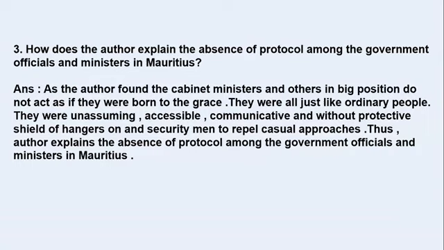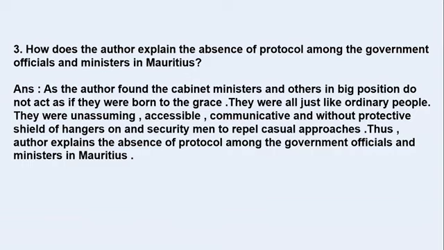So this was found there among the ministers and the government officials. This author explains that there was totally absence of protocol among the government officials and ministers in Mauritius. There was no difference between the government officials and the ministers and the normal common citizens who were residing there. So this is how you can write the answer.